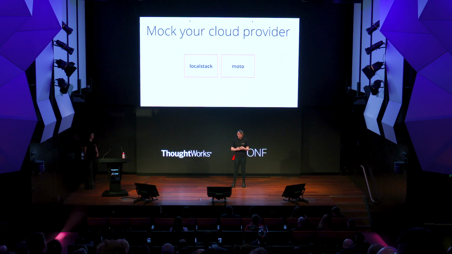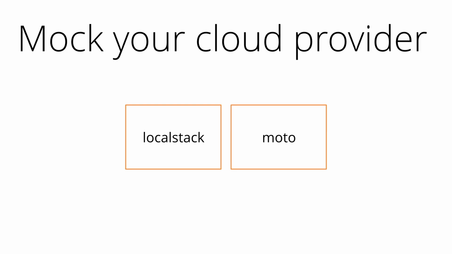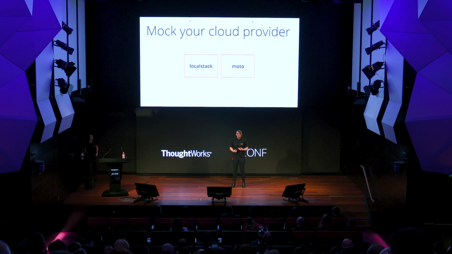For starters, half the Amazon services we were testing either didn't have a mock API, or the mock API implemented wasn't compatible with the very detailed contracts that Terraform was expecting, and so a Terraform apply would fail for completely unrelated reasons. Secondly, in the cases we did manage to get a test to run against a mock version of Amazon, we realized that still didn't actually give us confidence it would run against the real Amazon. And so if you're interested in pursuing this, and I think it is worth looking into, because the types of infrastructure you're working with and the context you're working with is so dependent to what's going to work. Here are a couple of examples of cloud provider mocks.